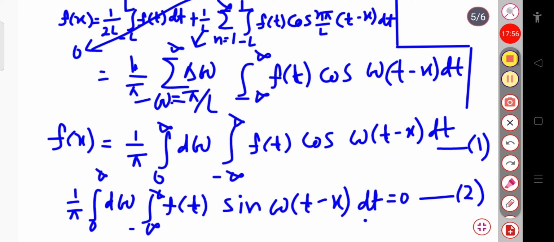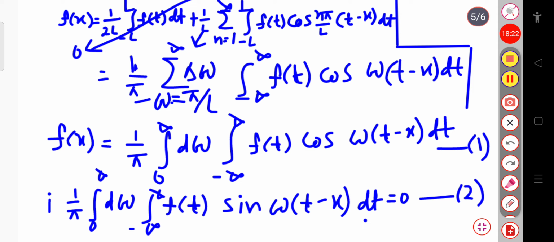If I consider this second equation as the imaginary part of the first equation, then I can add these two equations, because this term in the second equation goes to 0. So I can write f of x equal to this term in equation 1 plus iota times the second term. If I multiply iota here also, the function will remain the same.